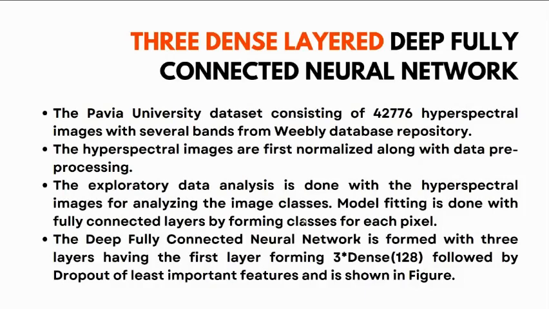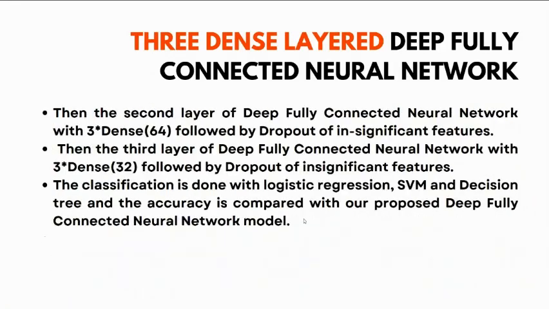The deeply connected neural network has three layers, namely a dense 128 layer, a dense 64 layer, and a dense 32 layer, with each dense layer followed by dropout of insignificant features.